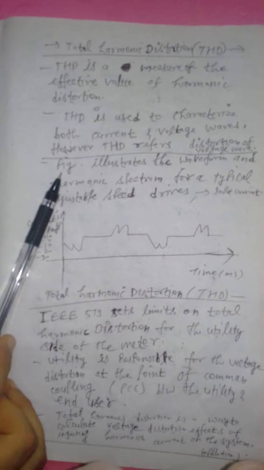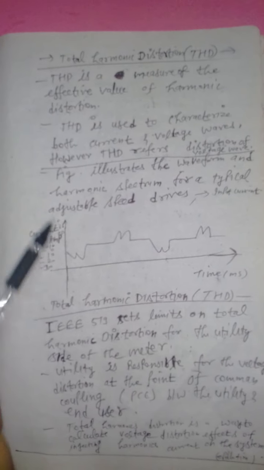Now see, this figure illustrates the waveform and harmonic spectrum for a typical adjustable speed drive input, right? On this axis you can plot current or you can plot voltage. Here I plotted for current, you can plot for voltage as well.